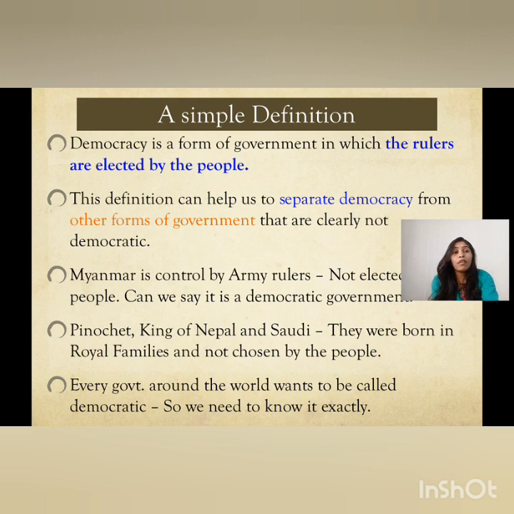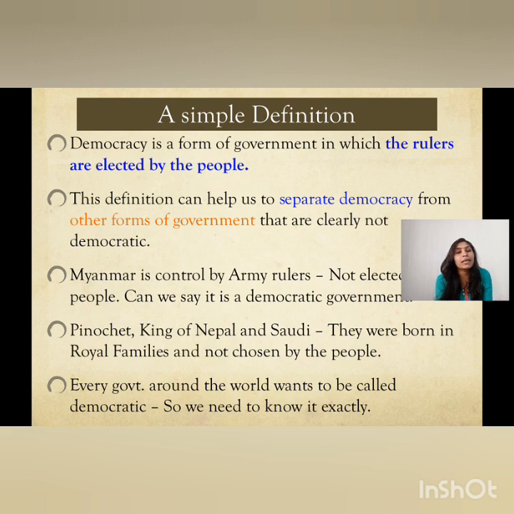Democracy is a form of government in which the rulers are elected by the people. This is the simple definition. As I told you, this is the second definition, the simple definition of democracy. Democracy means the government in which the rulers are elected by the people. This definition can help us separate democracy from other forms of government that are clearly non-democratic.